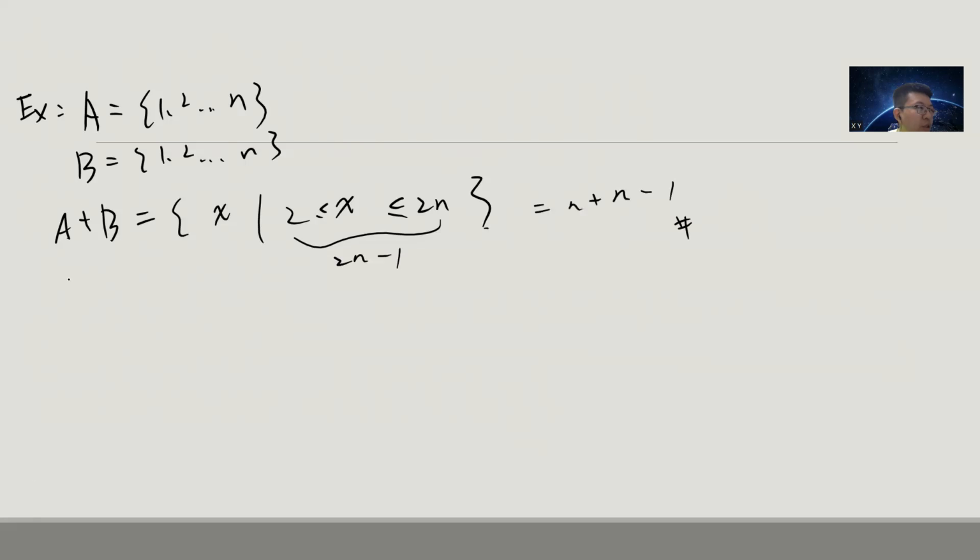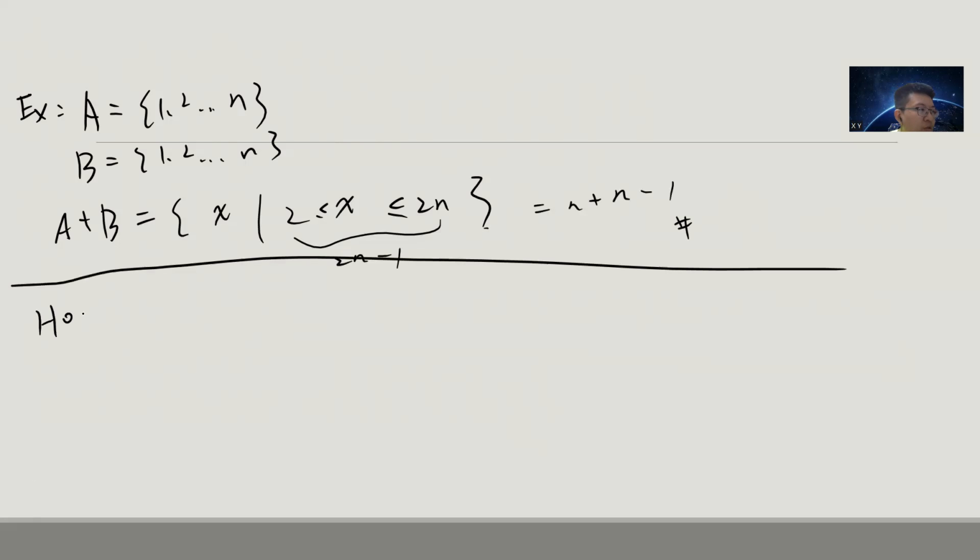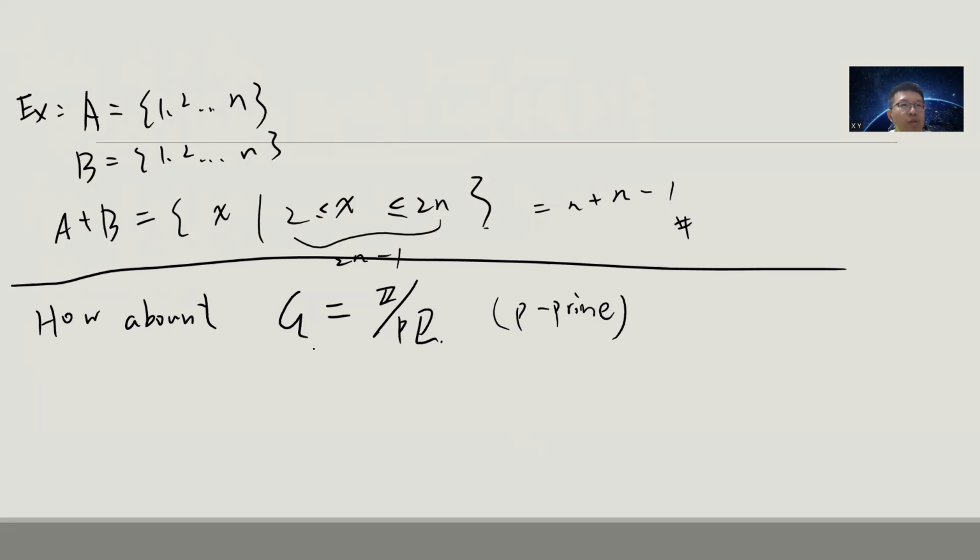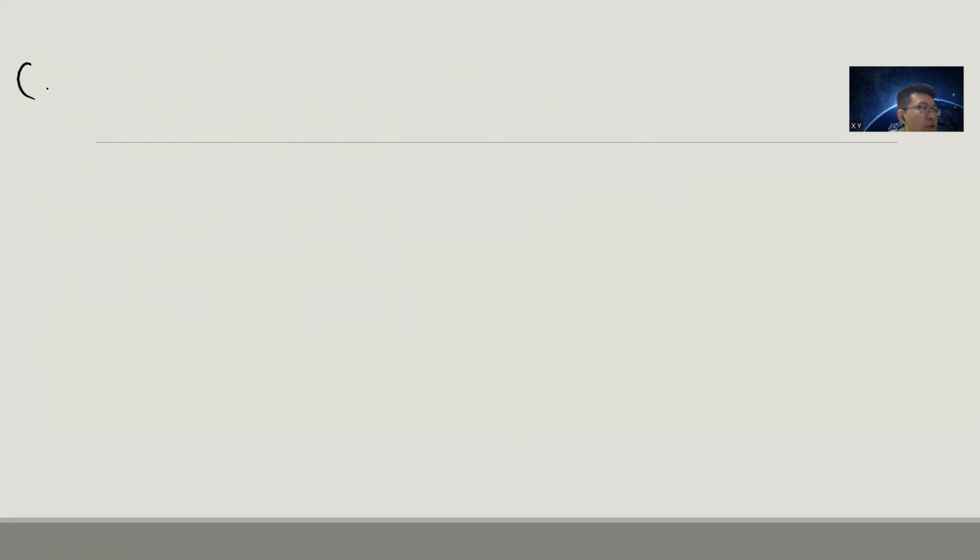But now the next question is the following: how about when G is Z mod P, where P is prime, a finite field? You give a prime number, and you can form the field. So now this is the next theorem that I'm going to prove in this video.